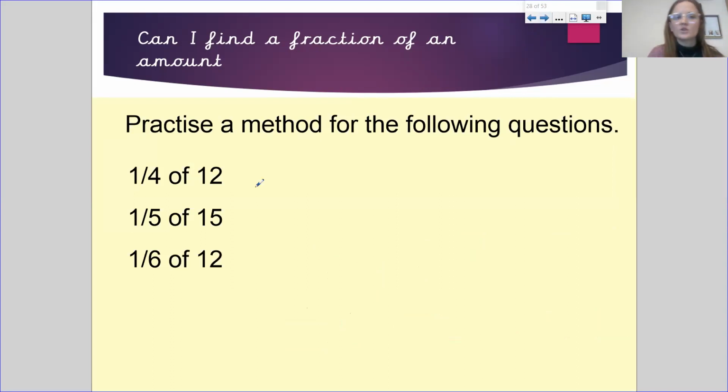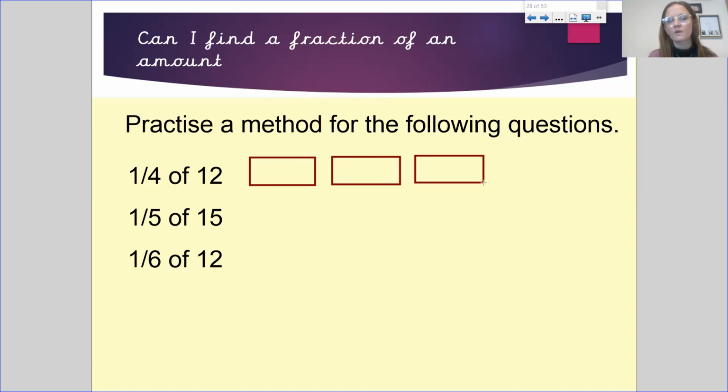So I would like you to practice a method for the following questions. I will do the first one with you to help you, and then you can do the next one. So I'm going to draw 4 equal parts, 4 equal groups. And then I will talk through why we've done it this way.